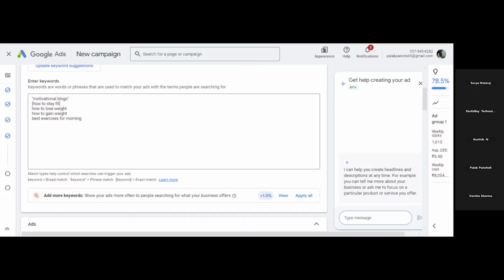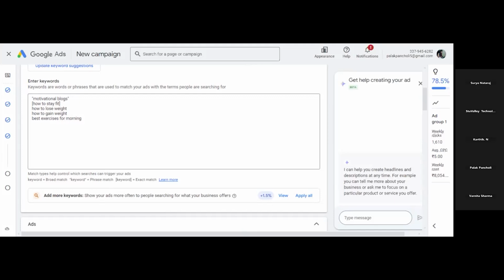If your keyword is digital marketing institute, and someone searches for digital marketing institute, then your ad will trigger. You can add words before or after the keyword. If someone searches digital marketing institute in Indore, your ad will also trigger.